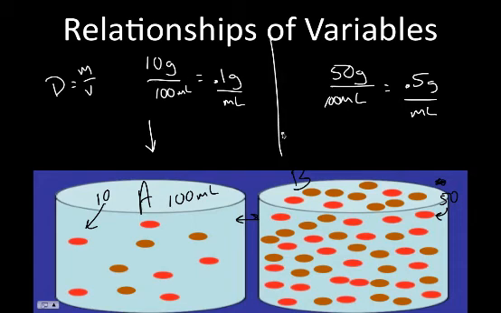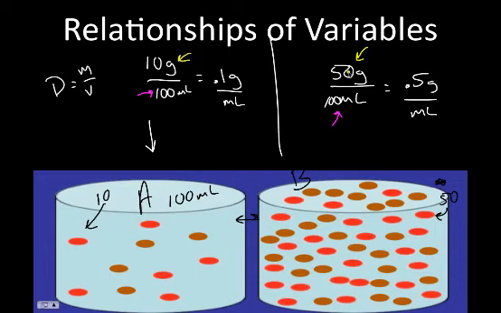Now let's take a look at the differences between these. Again, this guy is more dense. 0.5 is more dense than 0.1. But look at what stayed the same. In both examples, this guy right here, the volume, stayed the same. The only variable I changed was the mass. I changed the mass of each one.